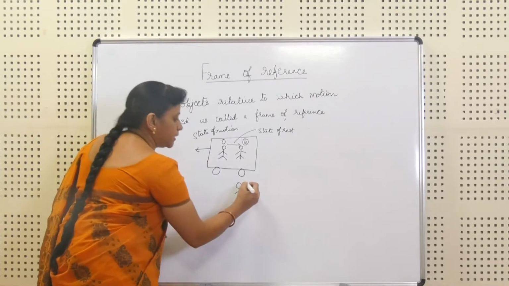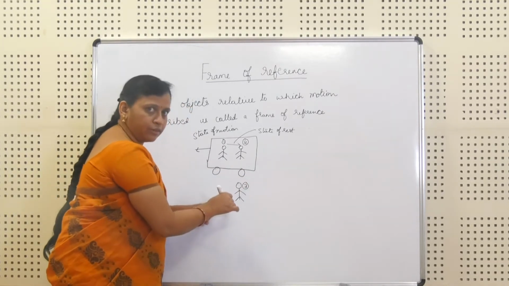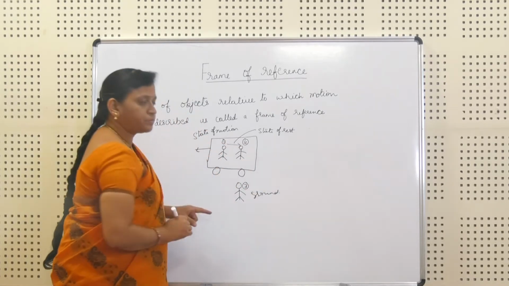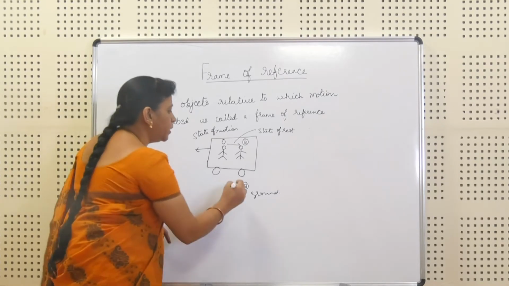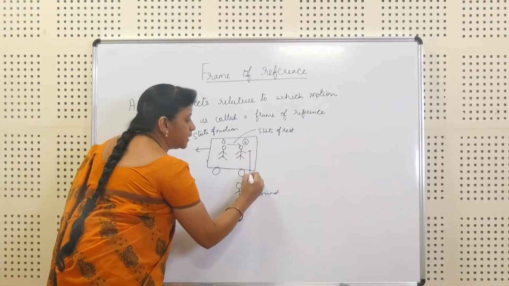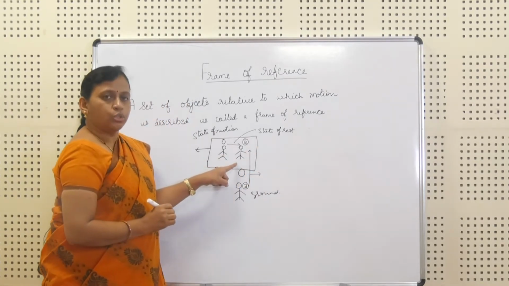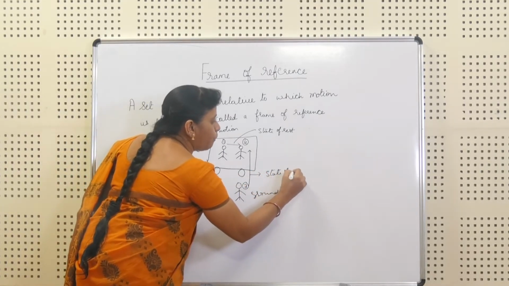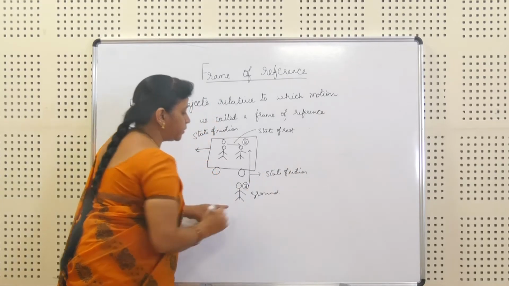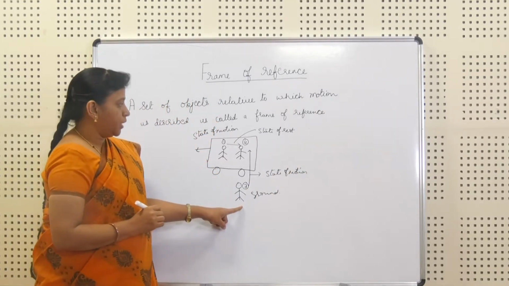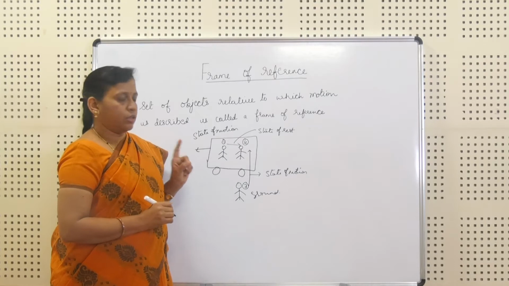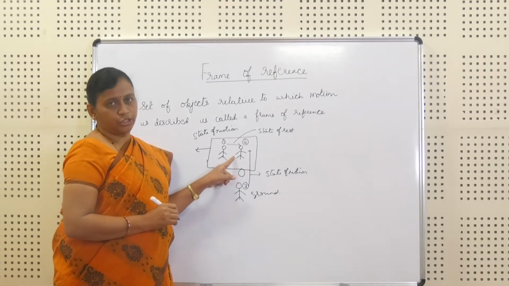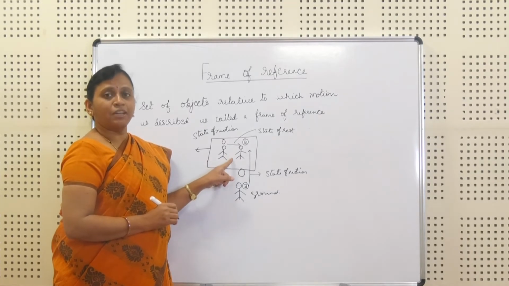Whereas for this person, the observer on the ground, he is standing on the ground and observing from the ground. So for person 3, person 2 is in a state of motion. Now here is a confusion whether the person is at rest or in motion. Both statements are correct.